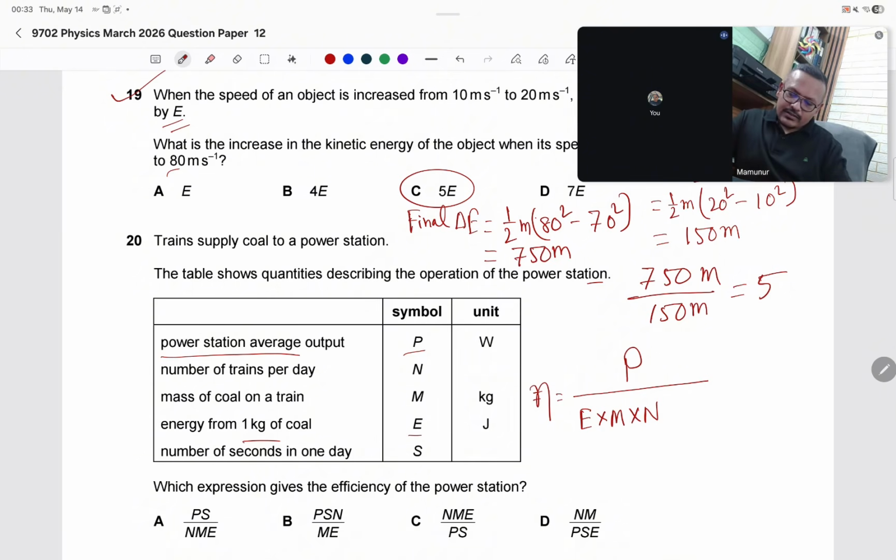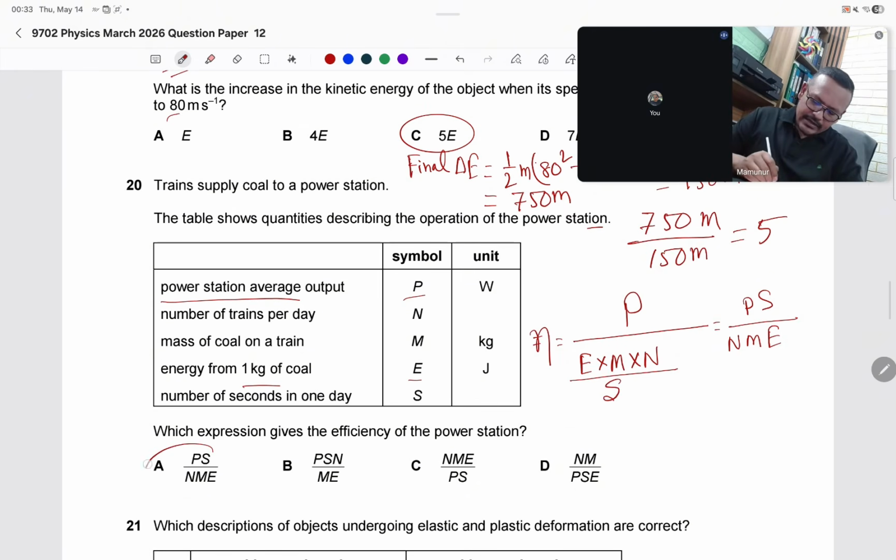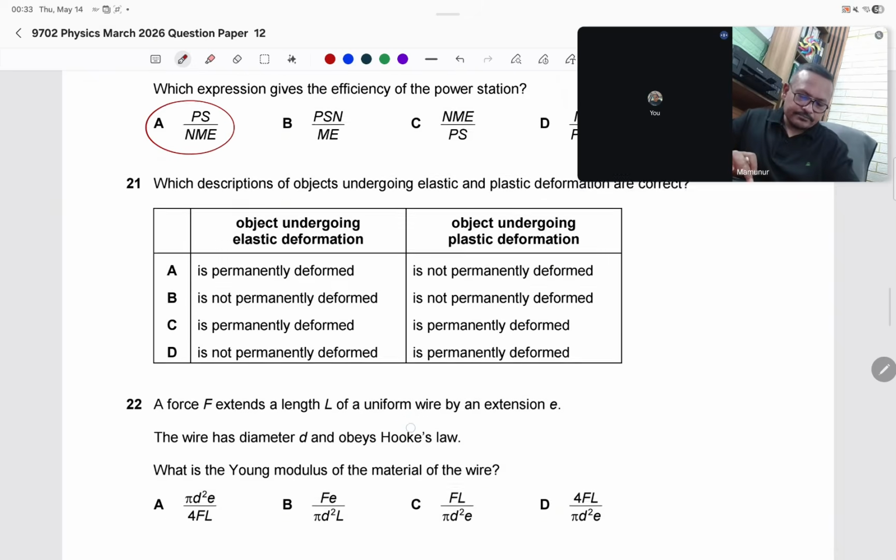This is total energy, and number of seconds in 1 day is s. So energy divided by time is power. Finally we can write PS divided by nmE. 20, answer A.